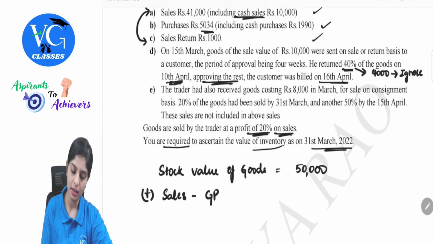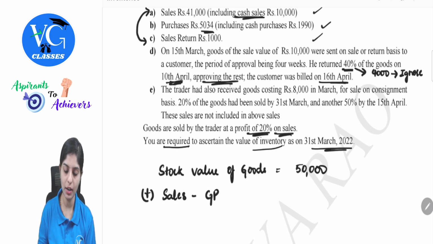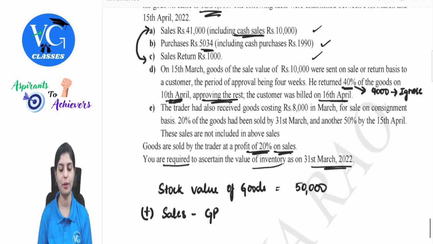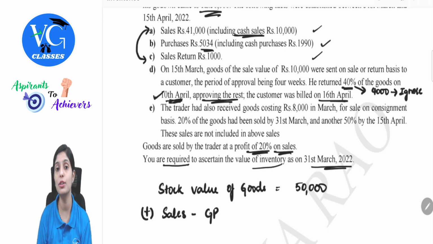Correct? Yes. Approving the rest, the customer was billed on 16th April. Now here, what is that one more point of view which you have to see? On 15th March, the goods has been sent. What are you actually doing? Finding out the value of goods as on 31st of March, correct? So on this date, 10,000 worth of goods is being sent for sale on approval basis. 40% is being returned. However, it is being returned on 10th of April. It doesn't matter because I'm finding out the value as on 31st of March.